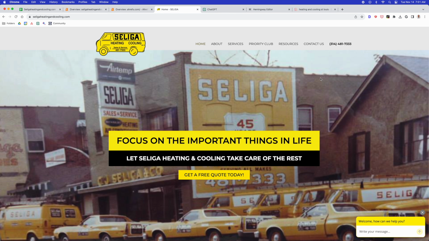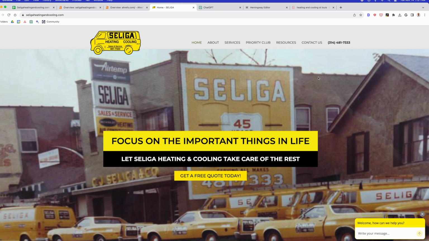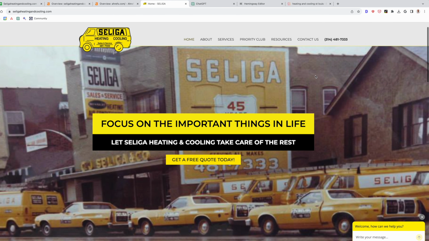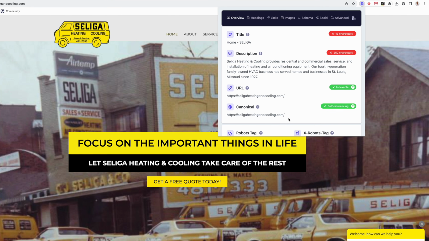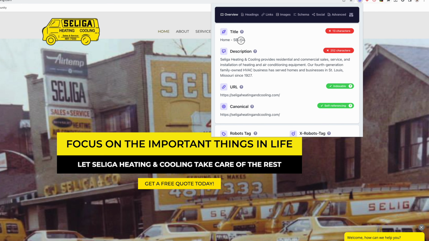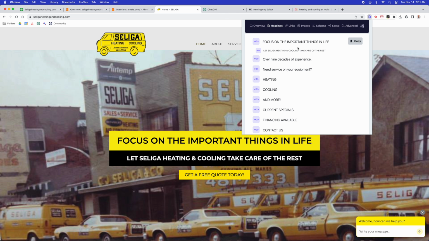All right, so now we've got a good idea of our keyword targets, some basic page level structure, and overall site architecture. Now it's time to look at the website. So the site design is clean and simple, but the homepage should target the broad service offering, which is heating and cooling St. Louis. So this keyword phrase or variation should be in the title, meta description, and H1. This is the bare minimum, but if they want to take it to the next level, it would be wise to increase the amount of content on this page.